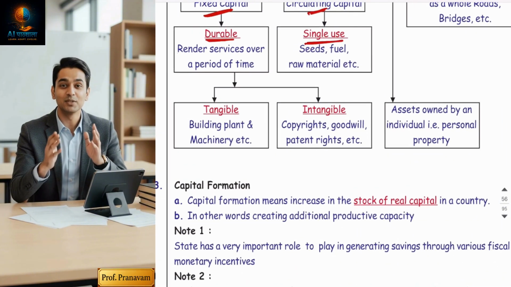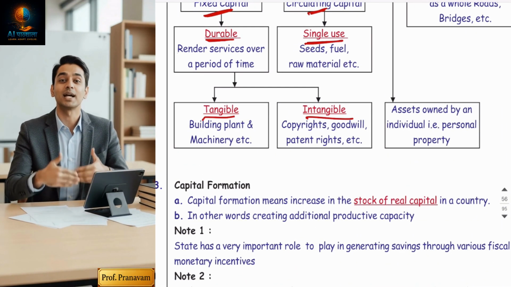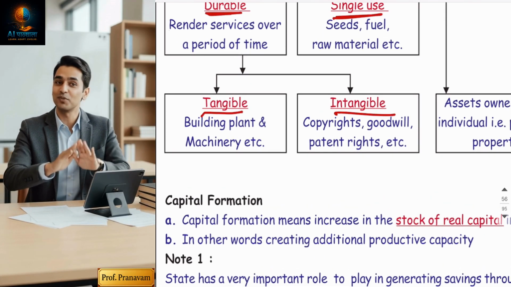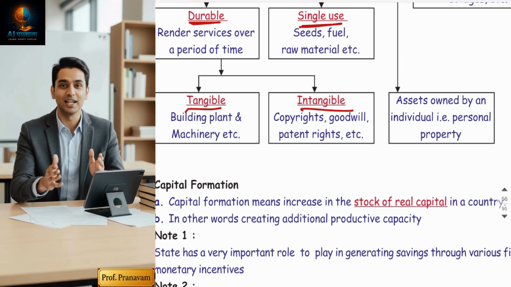But fixed assets are of two types: tangible and intangible. Tangible, which you can see and touch: building, plant and machinery, car, etc. Intangible: goodwill, copyrights, etc. Same as you have studied.